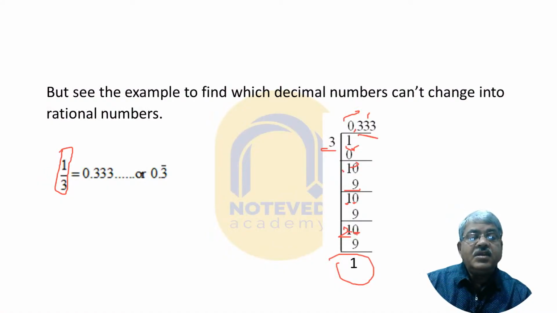So the decimal form of 1 by 3 is 0.333 dot dot dot. In this way, put some dots. In this way, it continues. So 0.3 bar. Here you write the bar. 0.3 bar. No need to write other numbers. So try to solve it.